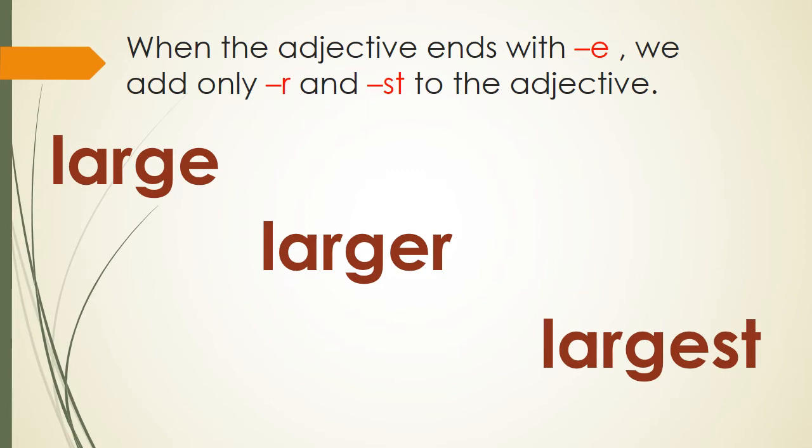Correct? And look at the last word, largest. When you compare it with more than two, you add st instead of est, because in the word large, e is already there. So how do we say these words? Large, larger, largest.